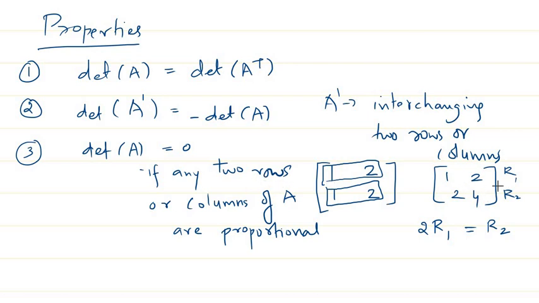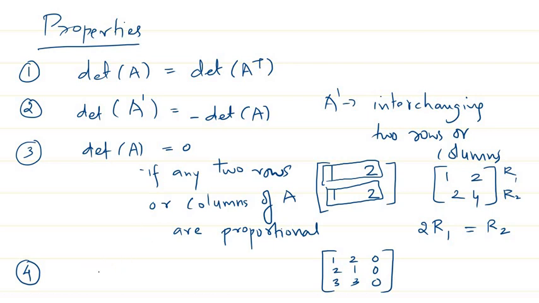And also, if you have one row or one column completely as 0, then the determinant of that particular matrix will be 0, right? So if we have a matrix something like 1 2 0, 2 1 0, 3 3 0, and you find the determinant of this matrix, you will get 0. You can just expand and see. So in such a case also, determinant of A is equal to 0.